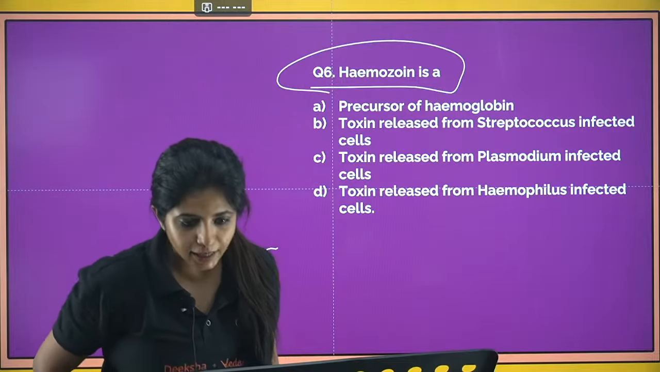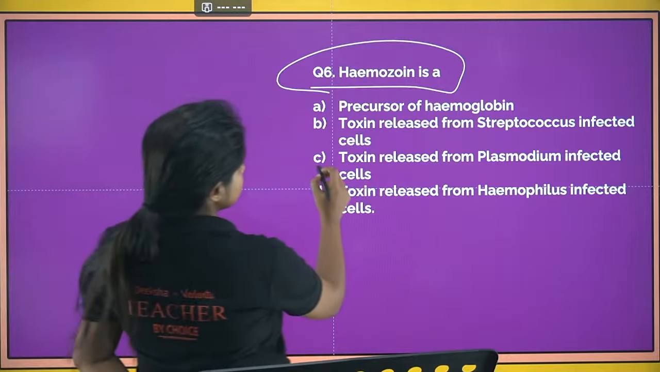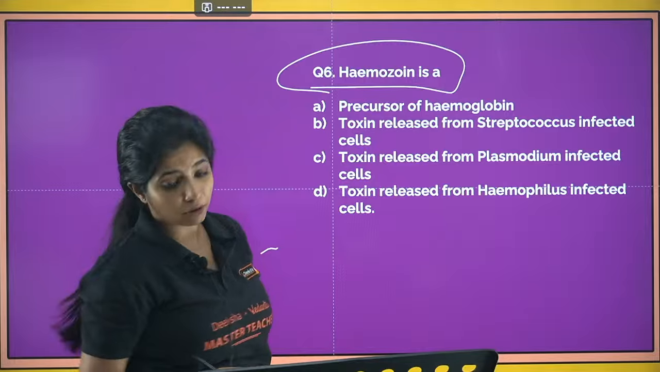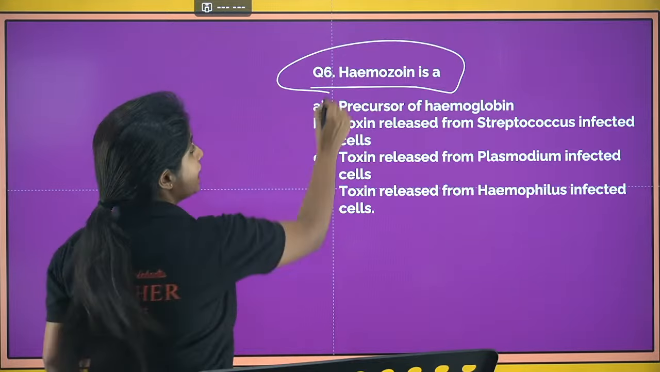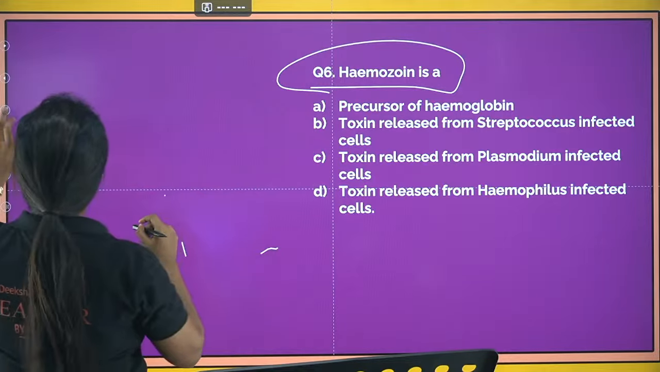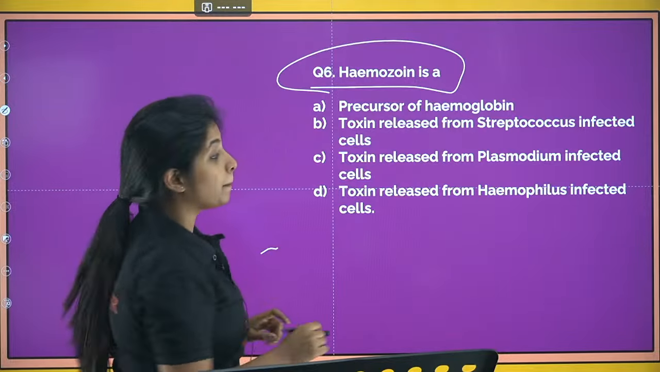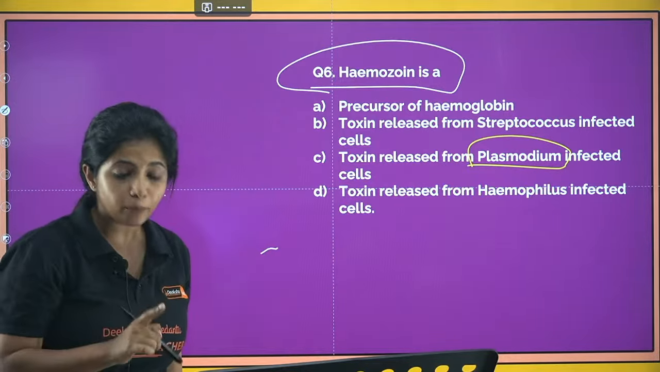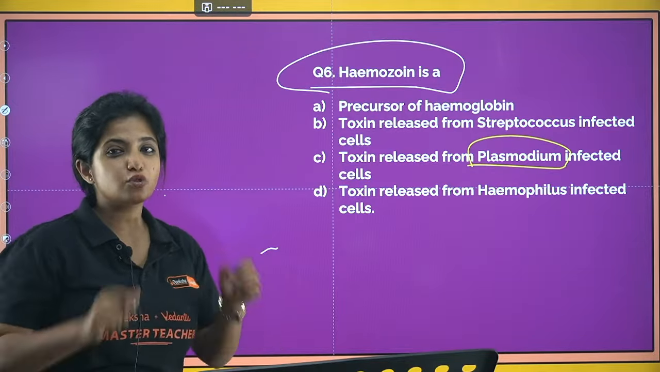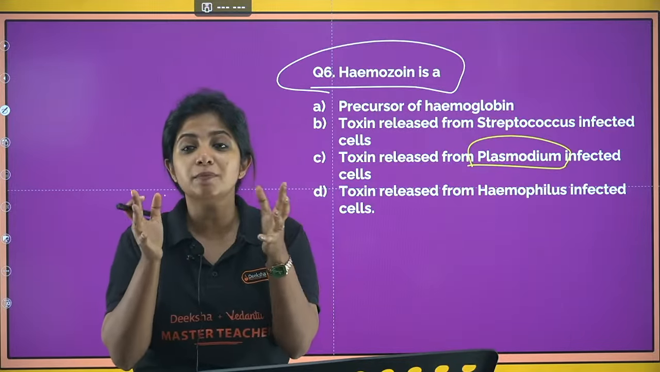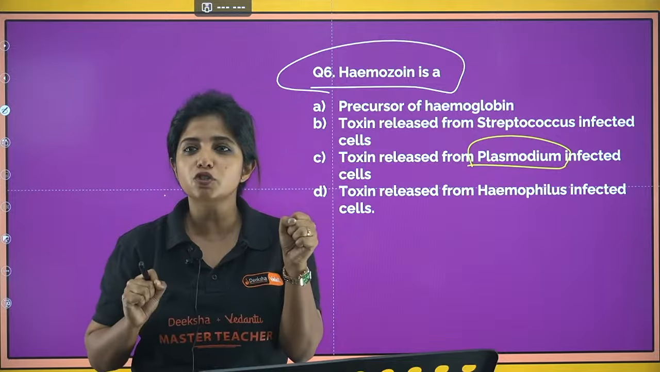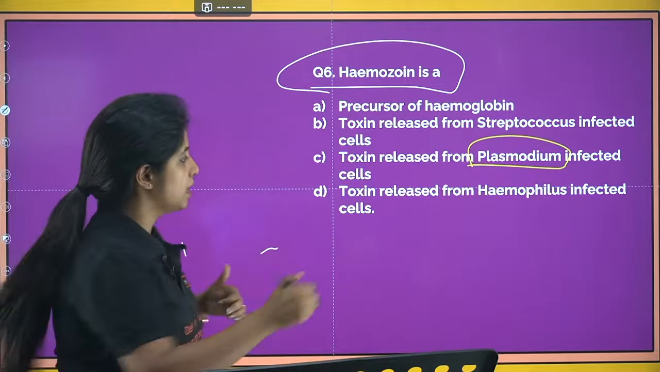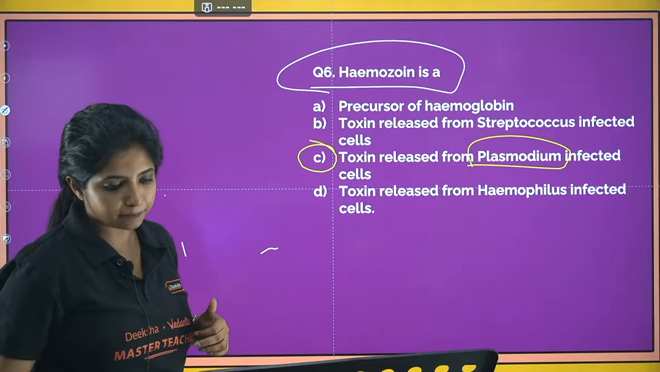Prakriti says C, Gayatri says B. Let's see who is correct. So C is what? Toxin released from Plasmodium infected cells, and B is what? Toxin released from Streptococcus infected cells. So hemozoin basically is a toxin which is being released when a cell is infected from Plasmodium, because as I told you yesterday, in RBC there is hemoglobin and the Plasmodium comes to eat this hemoglobin, right? And it breaks them down into heme and globin. This heme is toxic for the Plasmodium, which is why it converts into hemozoin, which is actually toxic for us. So your answer for this question would be C.